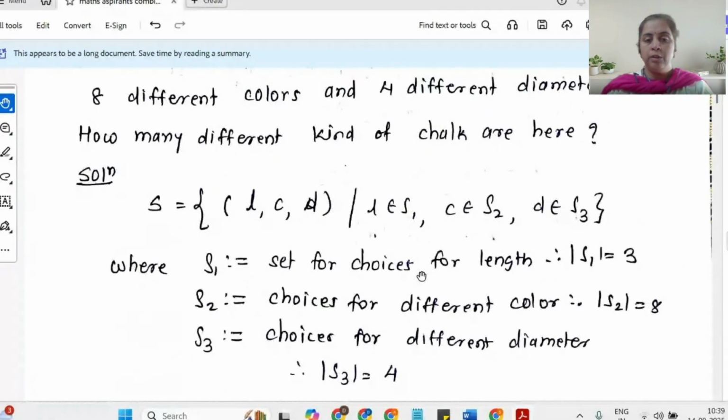S1 is the set of choices for the length, and as mentioned in the problem, the cardinality of S1 is 3. S2 is the set of choices for color, and the cardinality of S2 is 8. S3 is the different choices available for the diameter. The choices are 4.